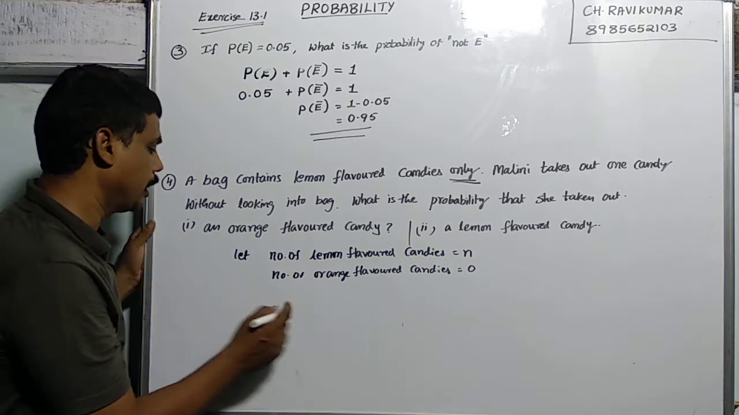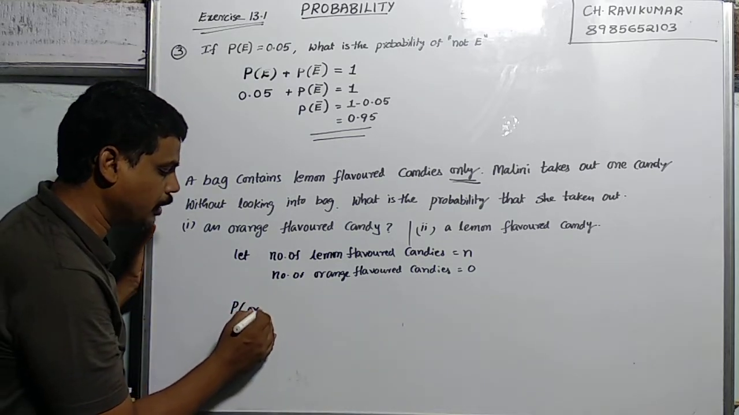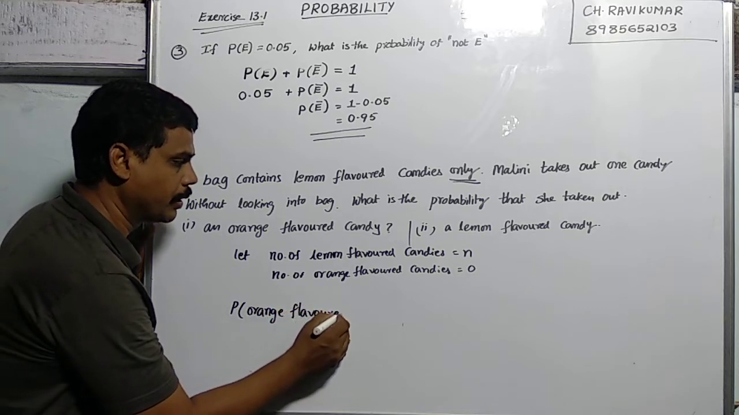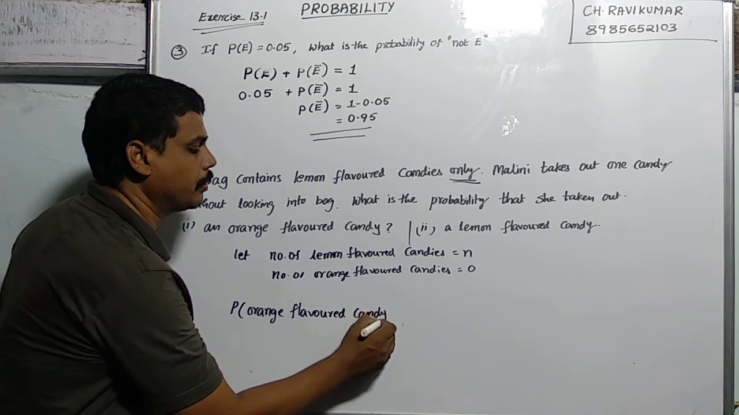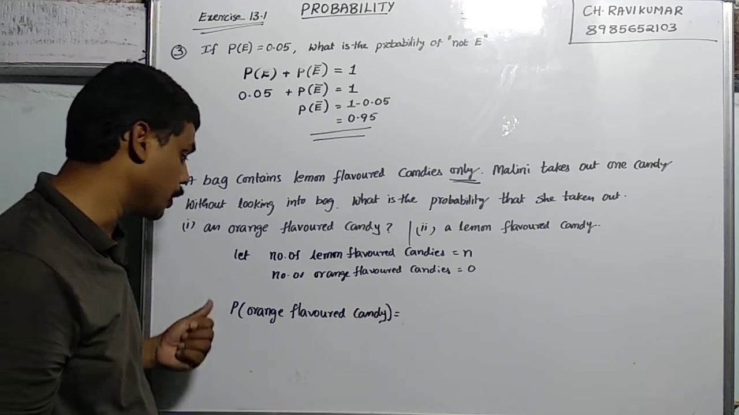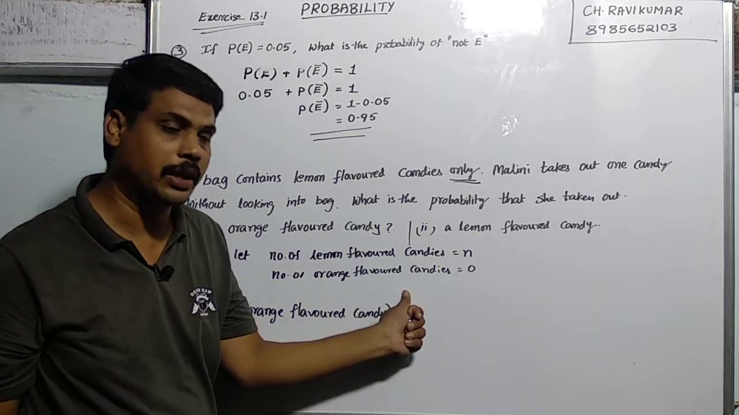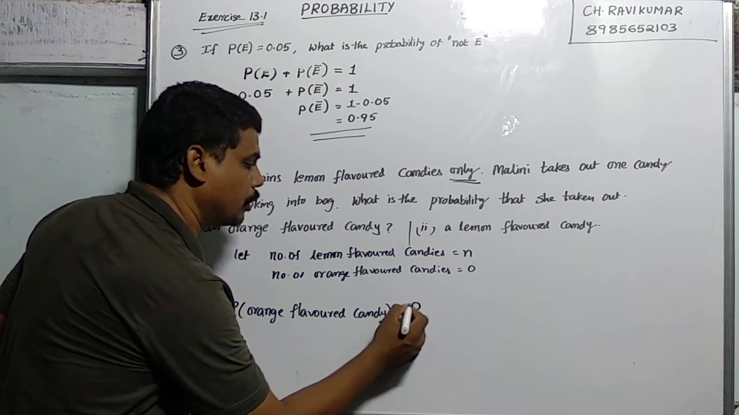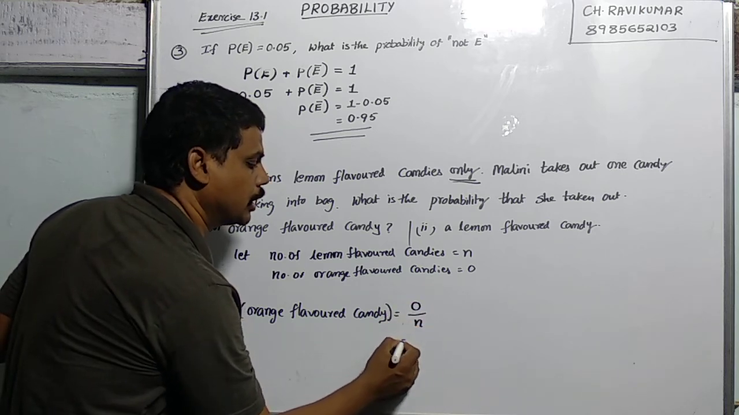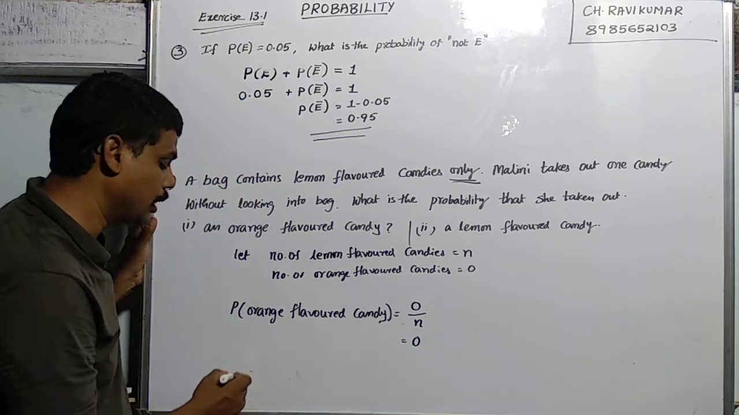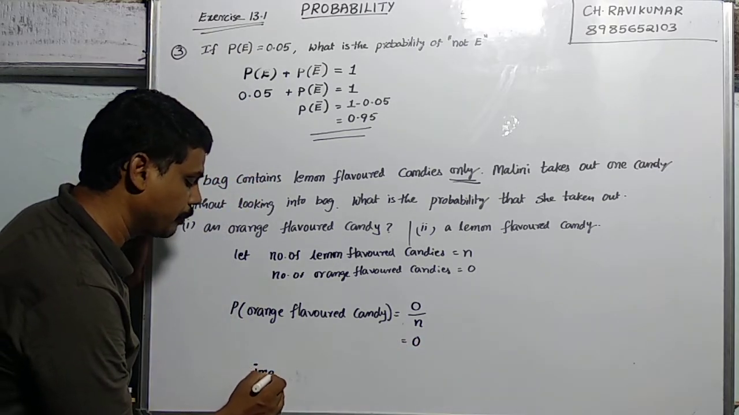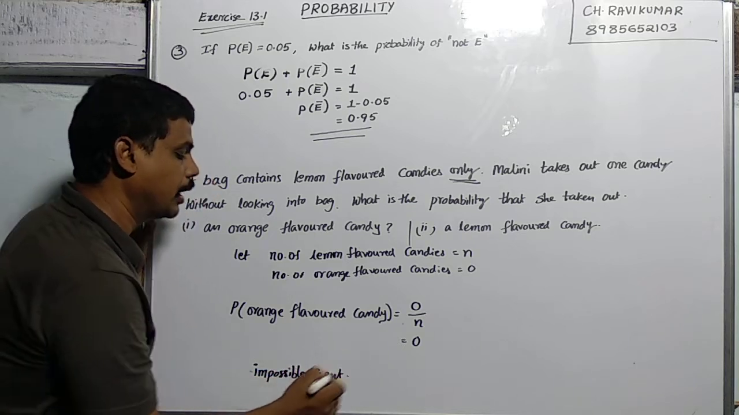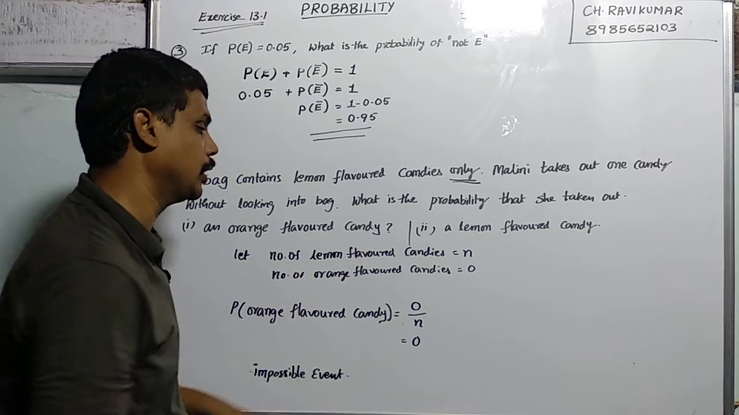Now take the probability of orange flavored candies. Using the theoretical approach, the number of orange flavored candies divided by the total, n of S. So you have only 0 by n. So the answer is 0. This type of event is called an impossible event, and the probability you get is 0.